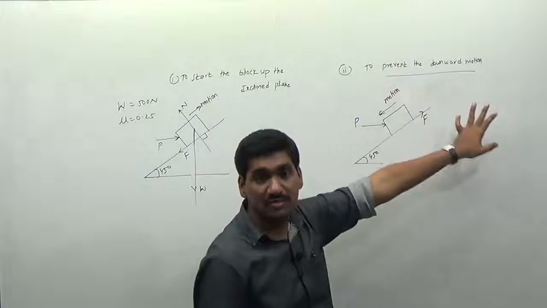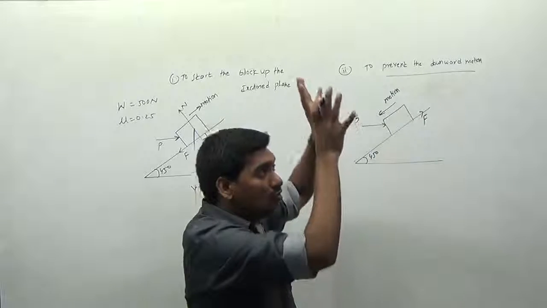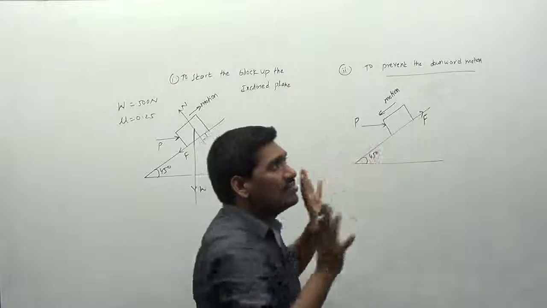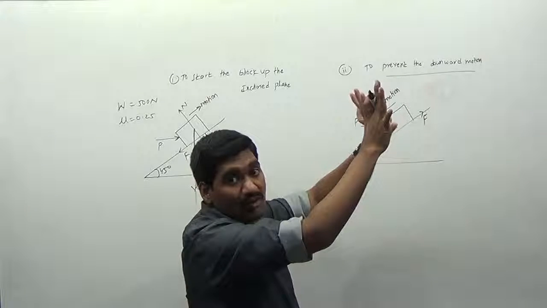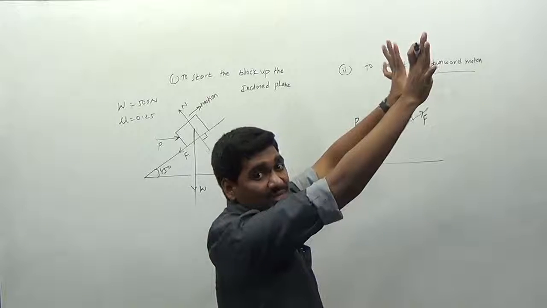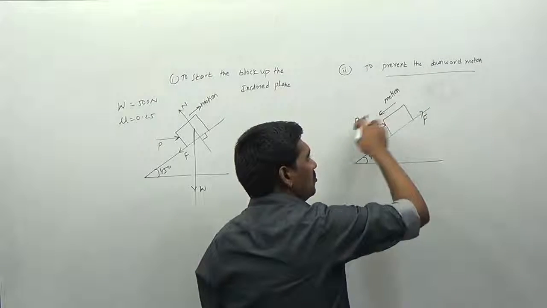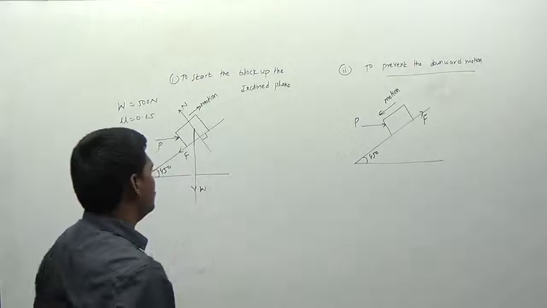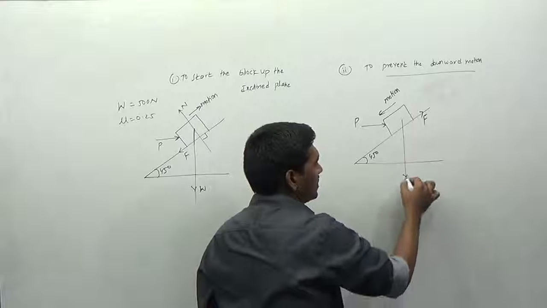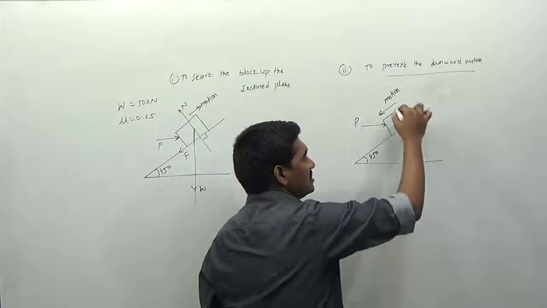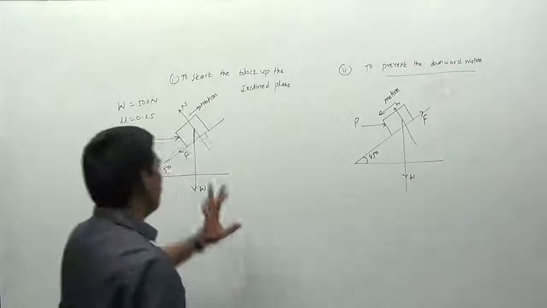To prevent the downward motion, that means the body is coming in the downward direction. So to keep the body at rest and to stop the downward motion, we have to apply the force in the opposite direction. That means you should not apply the force to move the body in the upward direction here. So try to understand all these things. Direction of motion downward, frictional force I am acting upward here. In the same way, this is the opposite direction. So what becomes the normal direction here? The weight of the body always acts in the vertical downward direction, and the normal reaction is nothing but the value N.